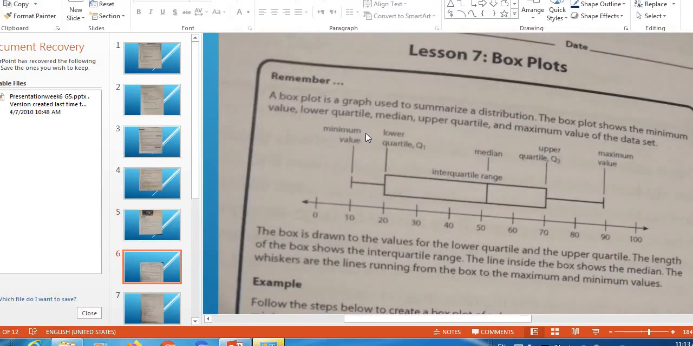By this we have covered lesson 6. Let's go to lesson 7, box plots.